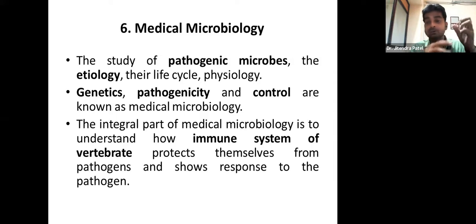Until and unless we understand how the microorganism is, how the bacteria is, how the virus is, we cannot go for manufacturing of vaccine, antibiotic or antidote or anything, right? It is not possible, because first we need to know about the anatomy and physiology of the microorganism. That's very, very important, right?